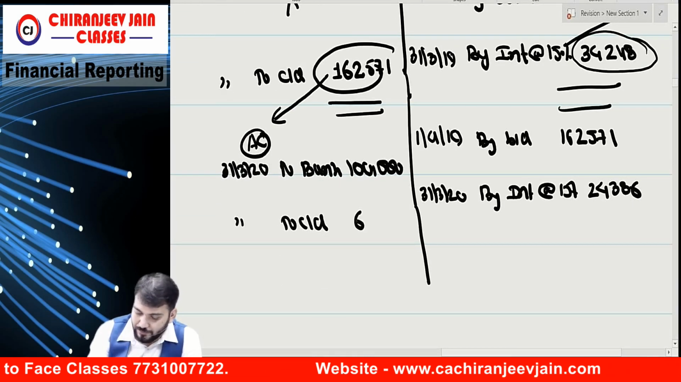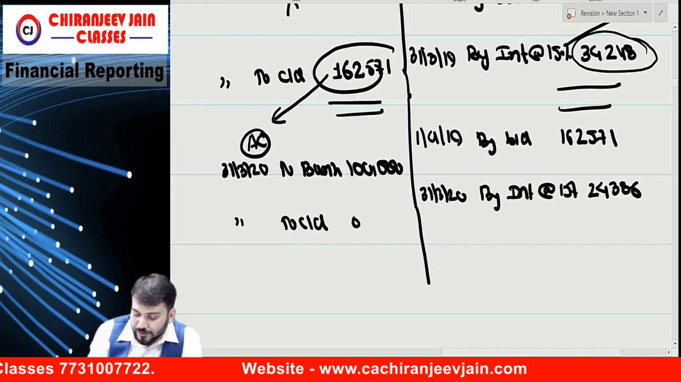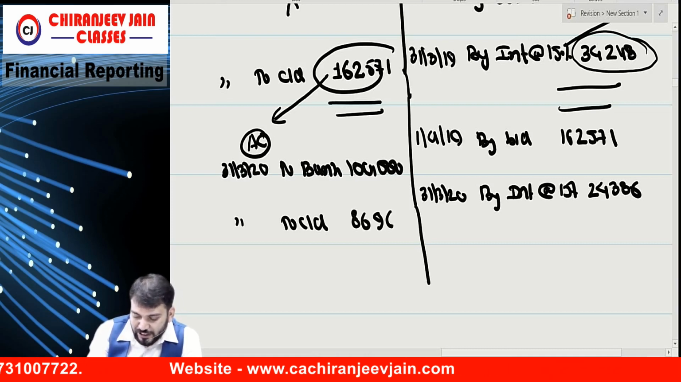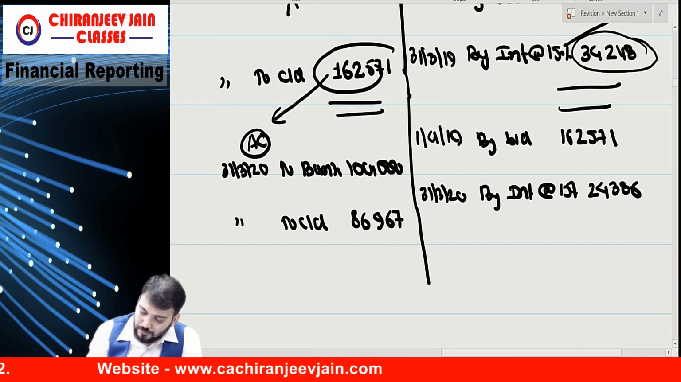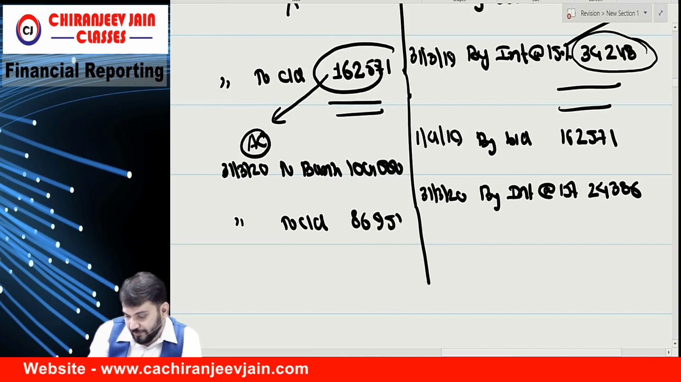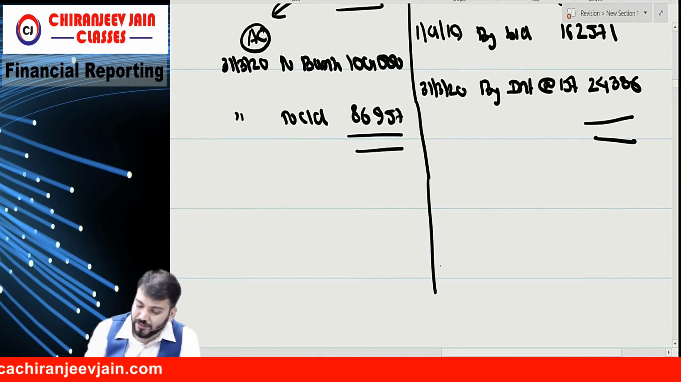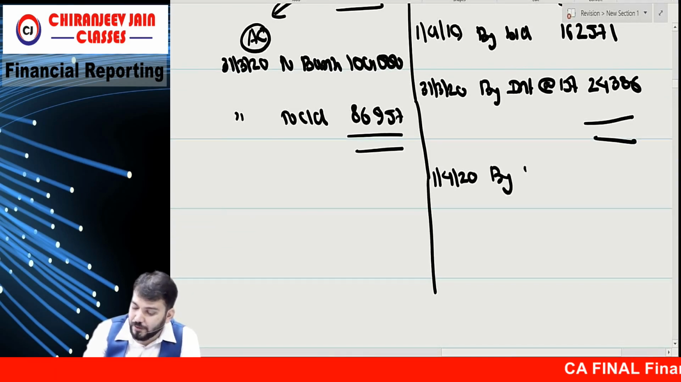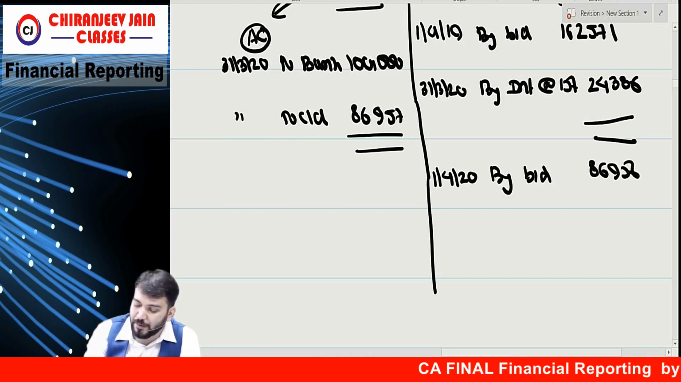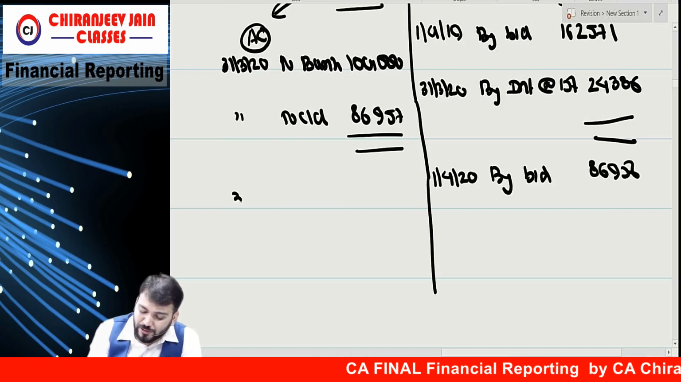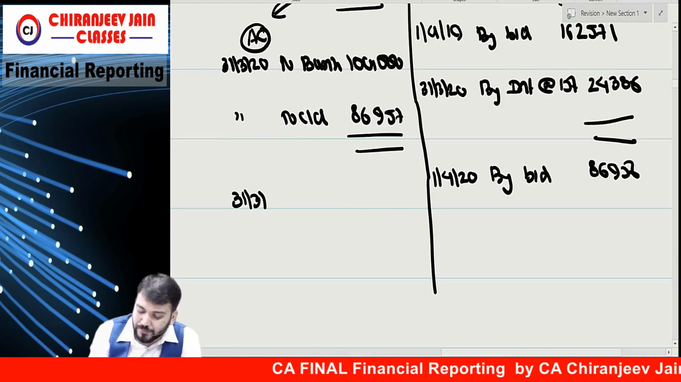Correct? So to carried down, how much? 86,957. Correct? Then last year, 1/4/2020 by balance brought down, 86,957. Okay, last year we should calculate interest as what?